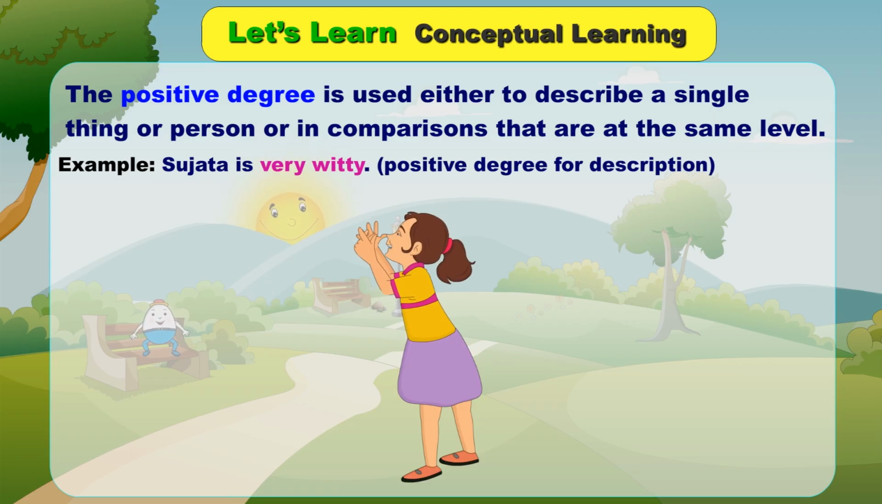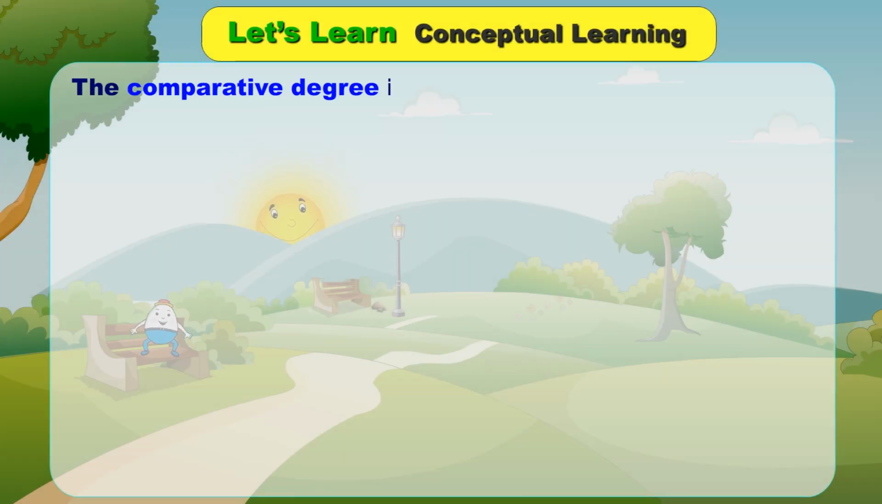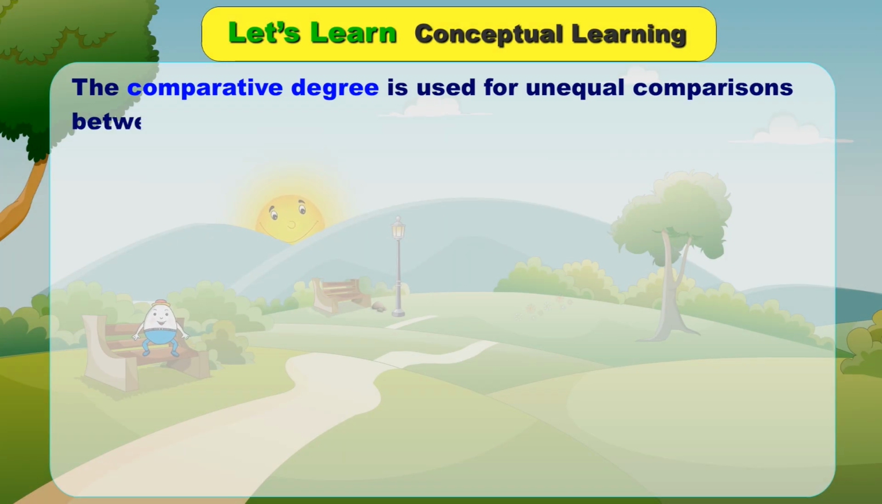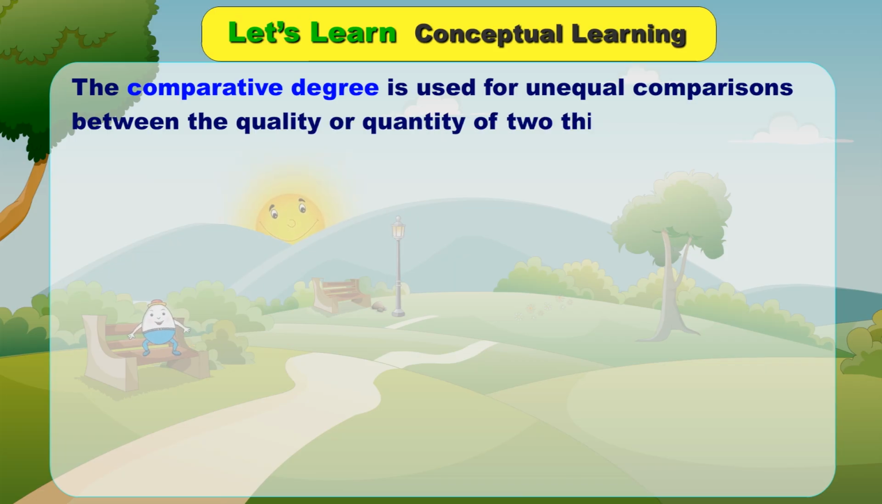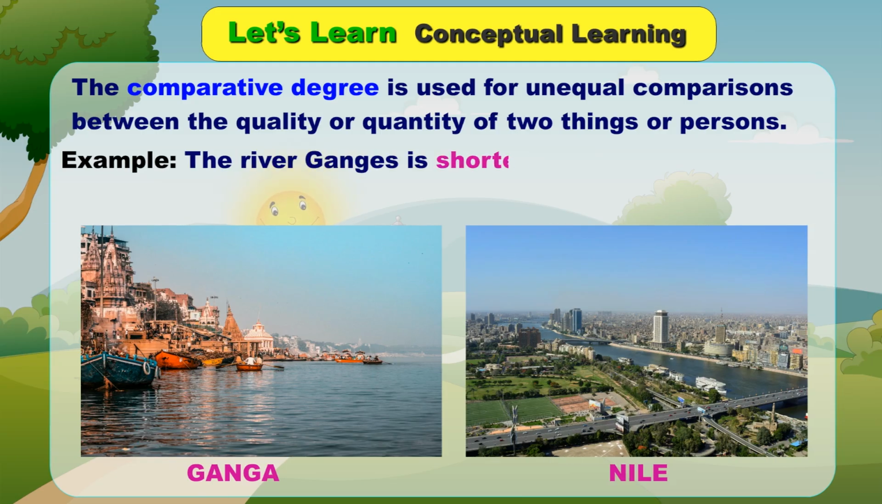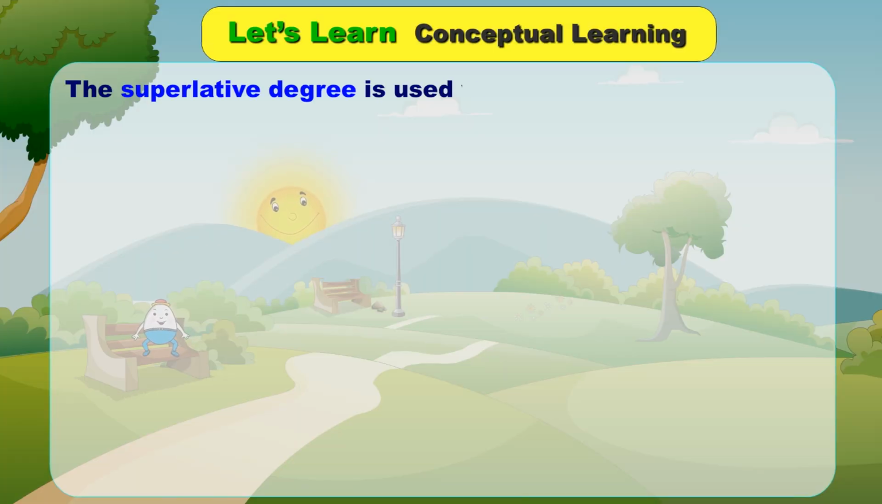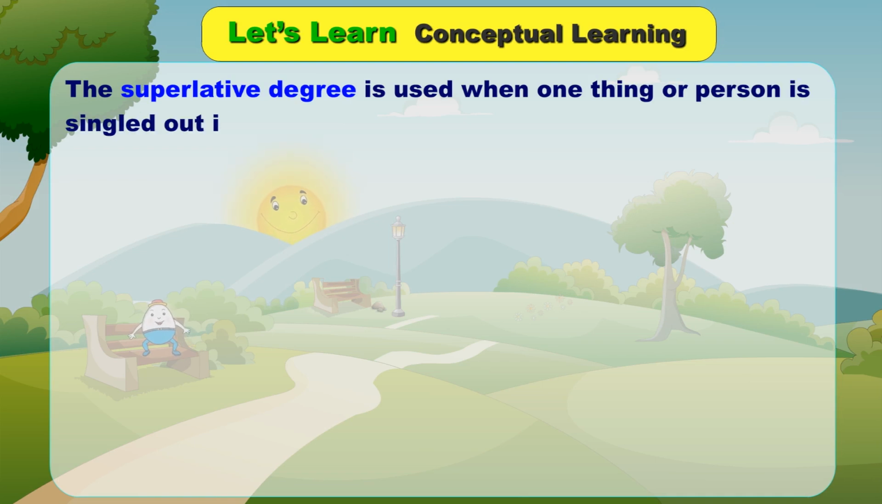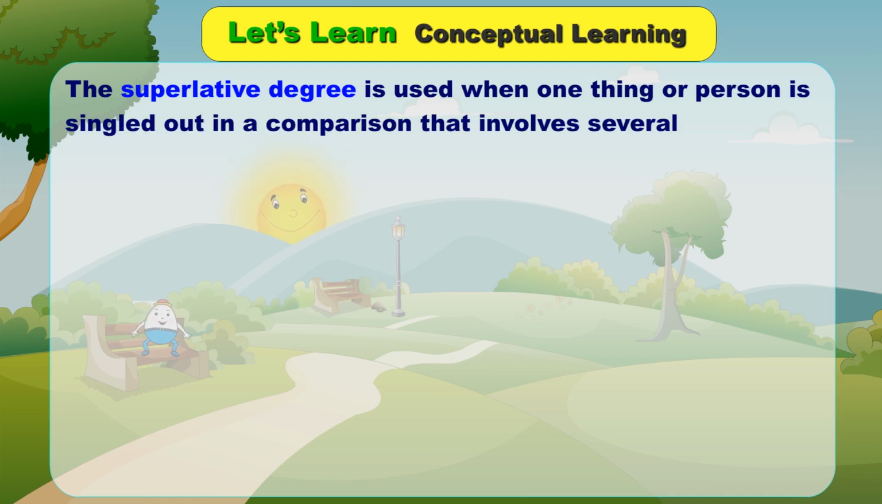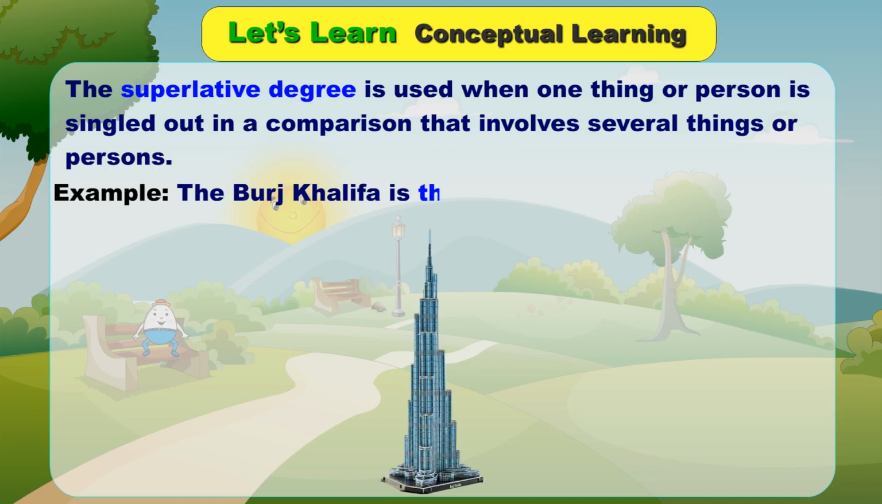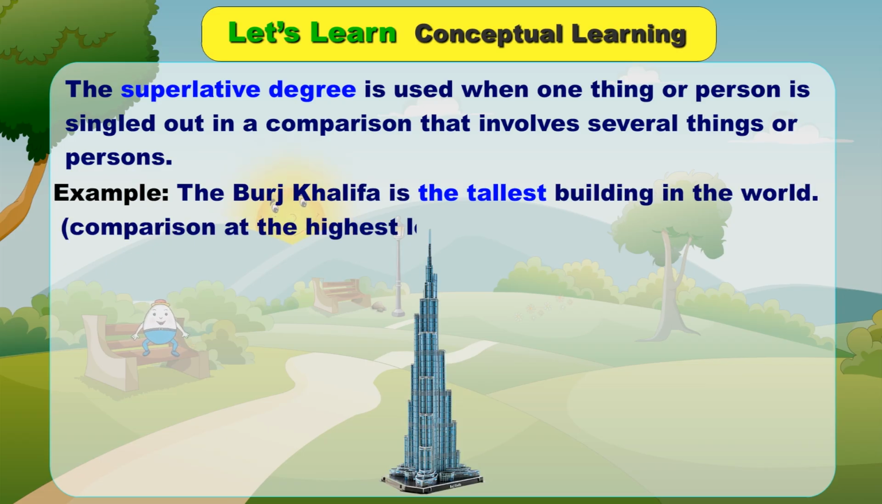Positive degree for description. The comparative degree is used for unequal comparisons between the quality or quantity of 2 things or persons. Example, the river Ganges is shorter than the Nile. Comparison at a lower level. The superlative degree is used when one thing or person is singled out in a comparison that involves several things or persons. Example, the Burj Khalifa is the tallest building in the world. Comparison at the highest level.